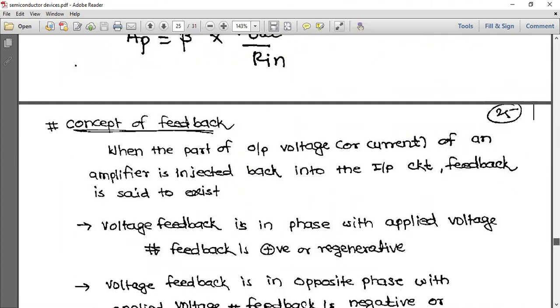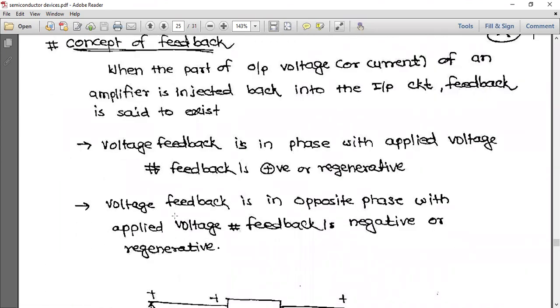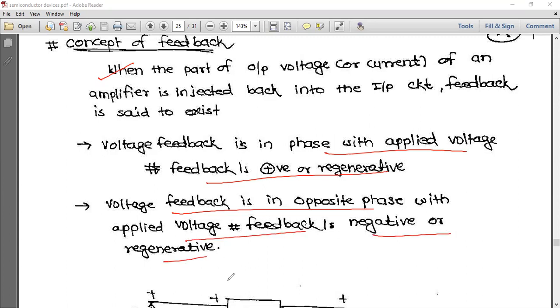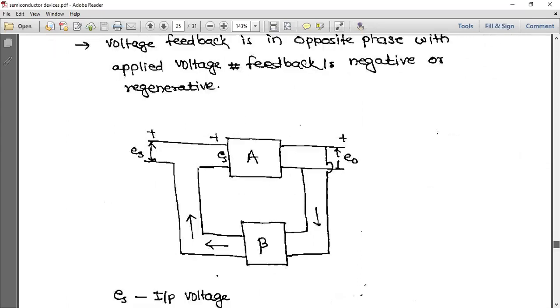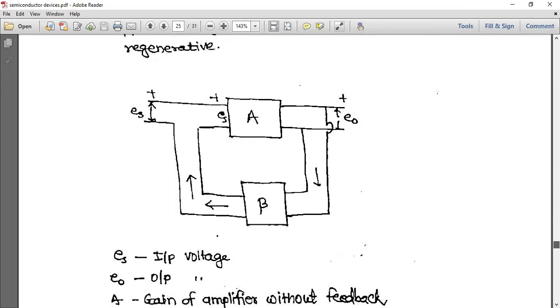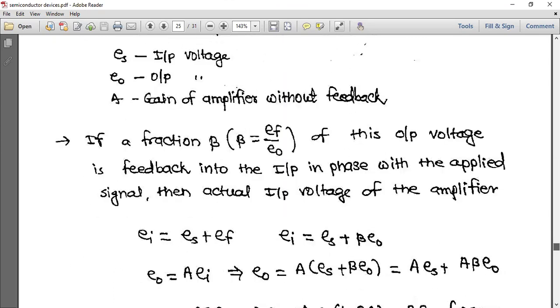Next is the concept of feedback. When some part of the output is given back to the input, that is feedback. If the feedback voltage is in phase with the applied voltage, the feedback is positive or regenerative. If it is in opposite phase with the applied voltage, it is negative or degenerative. You just have to keep this in mind. They will not ask you what feedback is; in higher studies it may be useful for you.